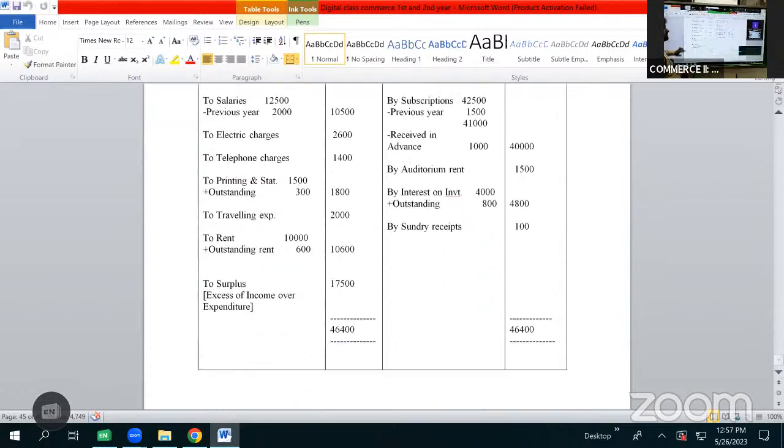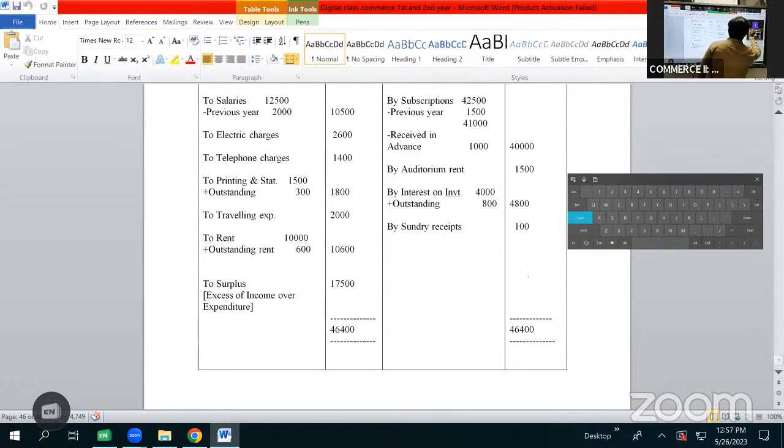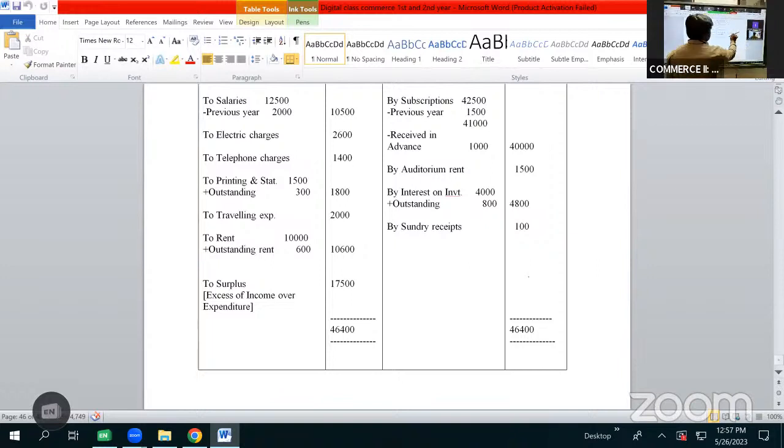Now let us balance the accounts. The total of income is 40 plus 1, 41 plus 4, 45, 45,800, 45,900, 46,400.